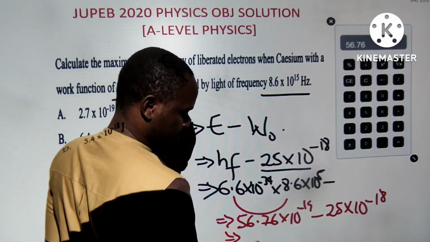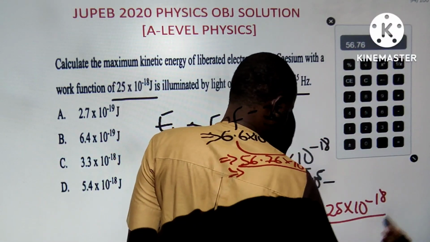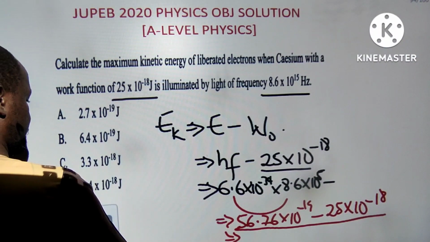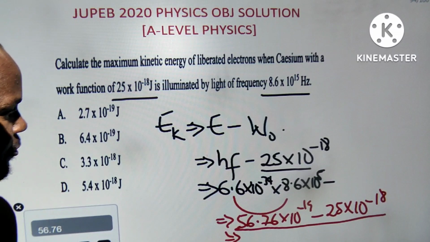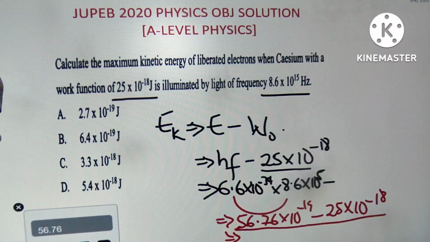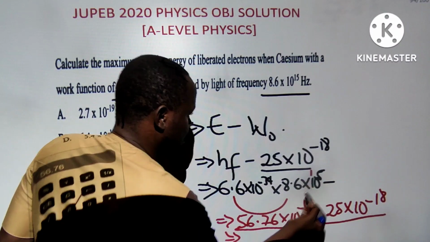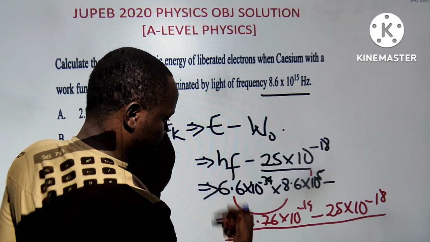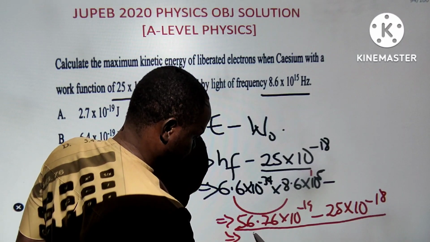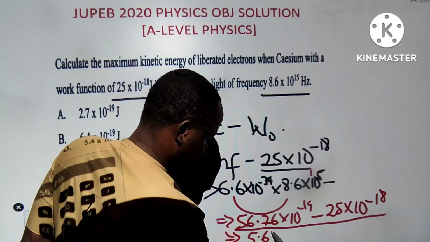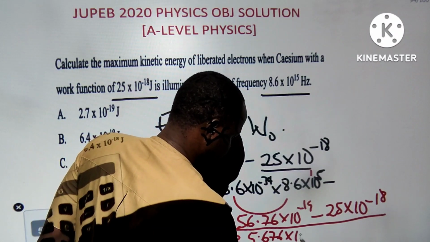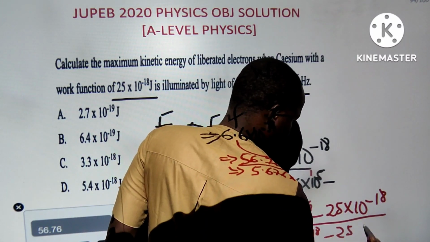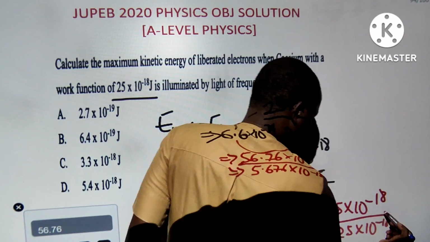So now, I believe this should show. Is this thing showing? Yes. So this should be a direct solution that should be simple to solve for me. I'm still wondering something. 8.6 times 5.5, 15. This one is 15. Then I'm subtracting from 25. This 25 is what I'm on. But if I shift this one, this should be lower. Times 10. So 5.676 times 10 is minus 18, minus 25 times 10 is minus 18.